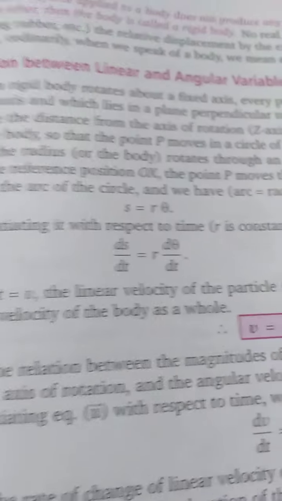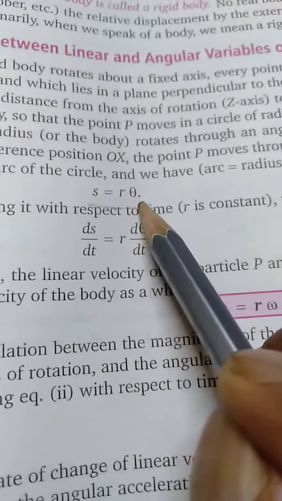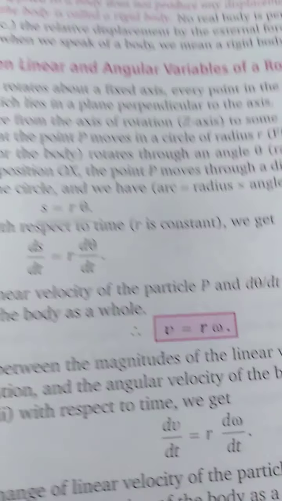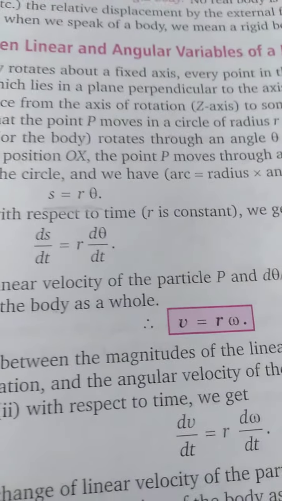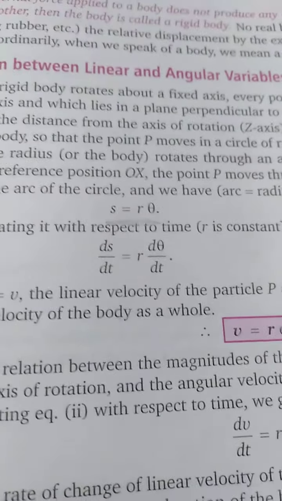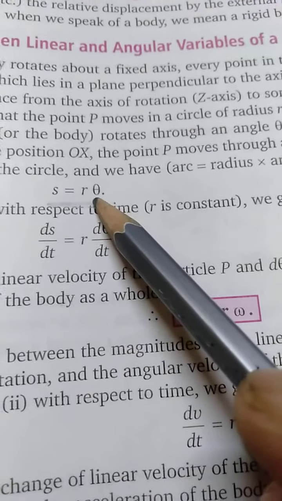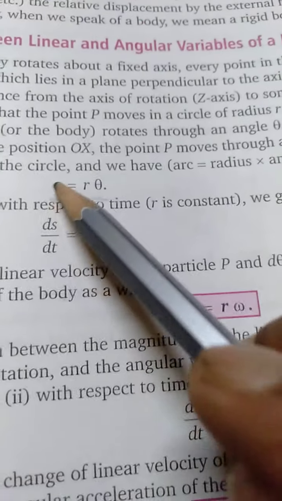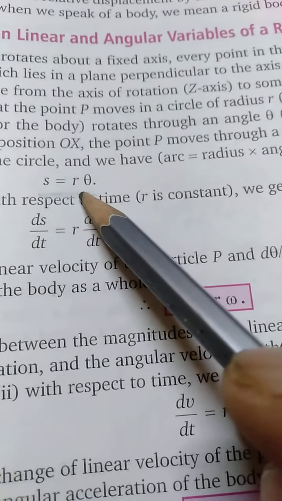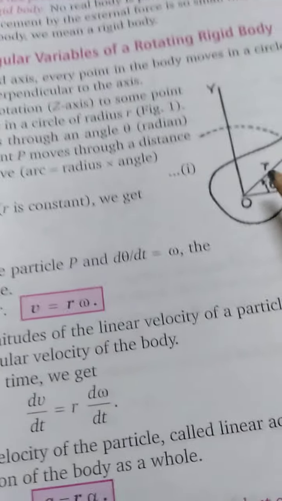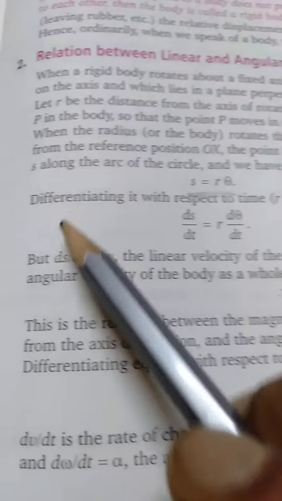Now see, s equals r theta. This formula we have seen in the previous chapter on circular motion. Here s is the linear displacement and theta is the angular displacement. So linear displacement is equal to radius into angular displacement.